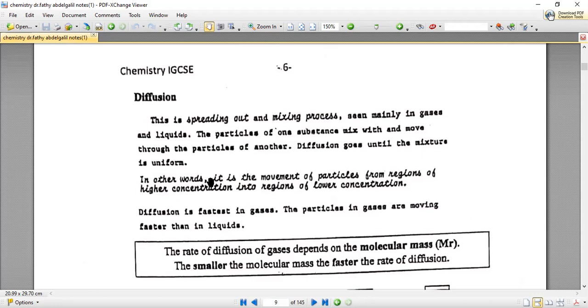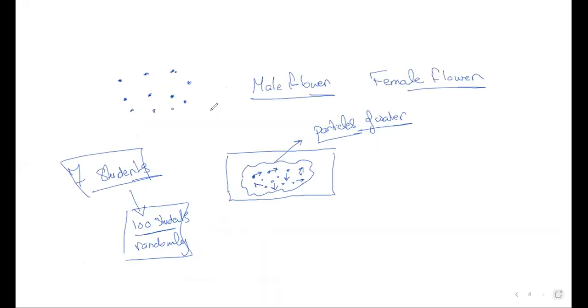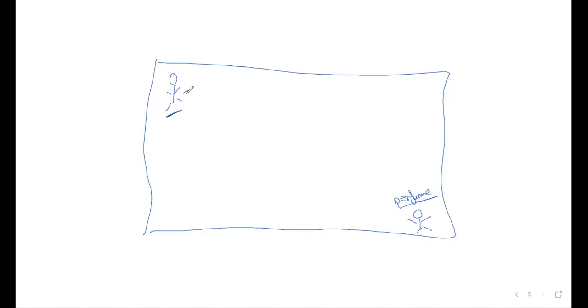That means that if you were sitting in a room and your sister or your brother was sitting in that corner and you were sitting in the opposite corner, and you sprayed some perfume, only one puff of perfume. After a while, your sister or brother will smell the perfume, even if he was outside of the room.